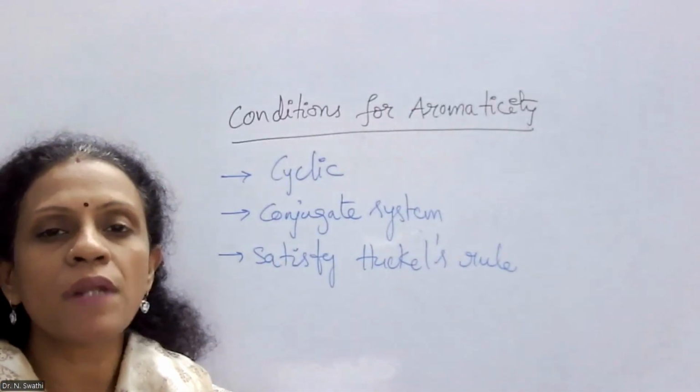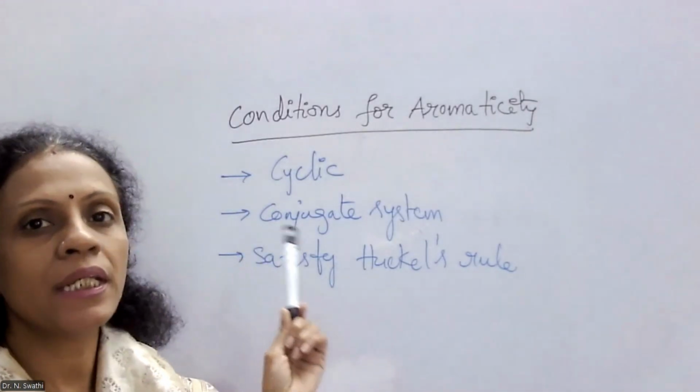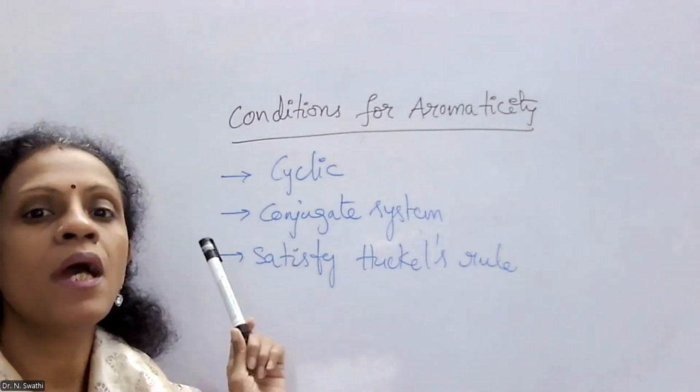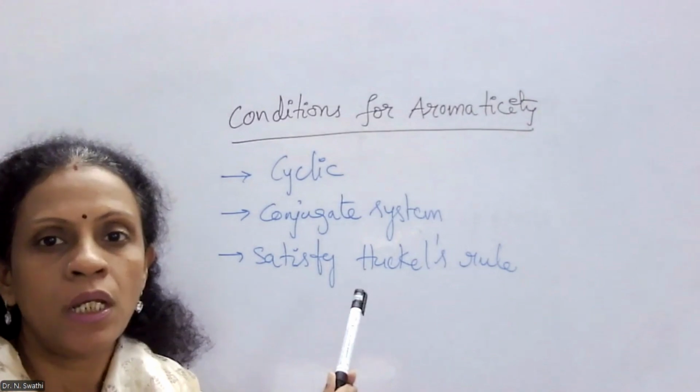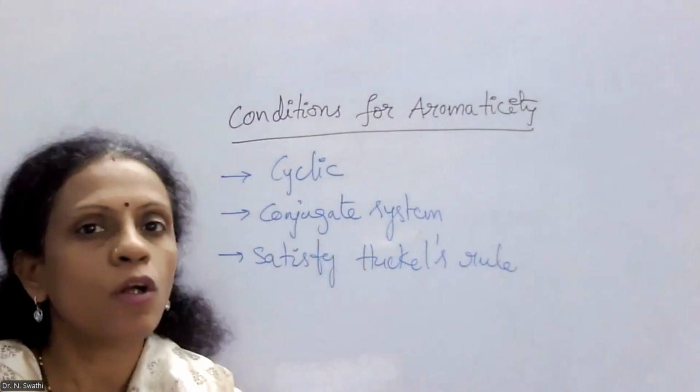Once we look into the conditions for aromaticity, a compound should be cyclic in nature, then it should have a conjugated system, that is, delocalization of pi electrons should be there continuously throughout the cyclic system, then it should satisfy Huckel's rule. When a molecule meets all these criteria, then it can be considered as an aromatic compound.